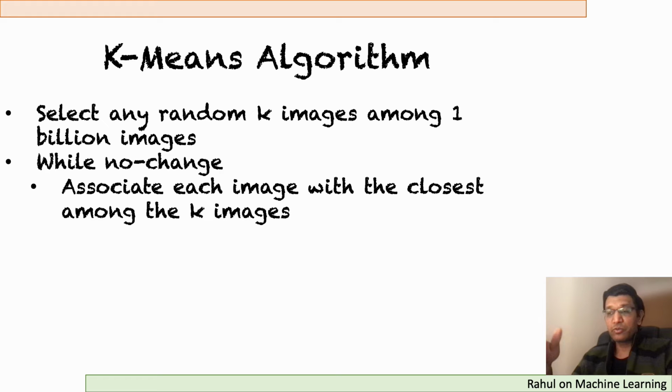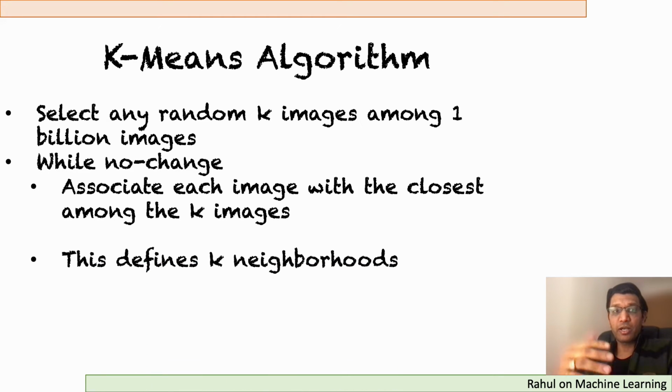Now if the chosen k points are there, we assign each of the other points to the closest k point. So for every image in the billion images, we find out which of the current supposed k exemplar points is the closest one. So in this step we are assigning each image to one of those k points, sort of defining a neighborhood.